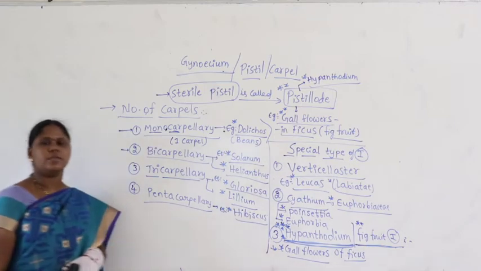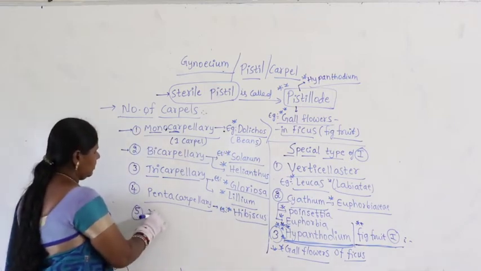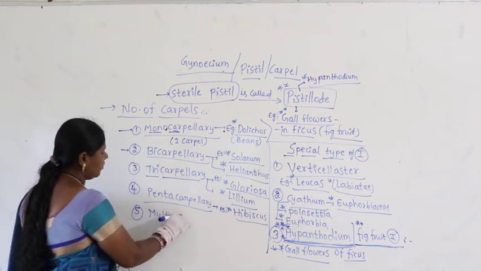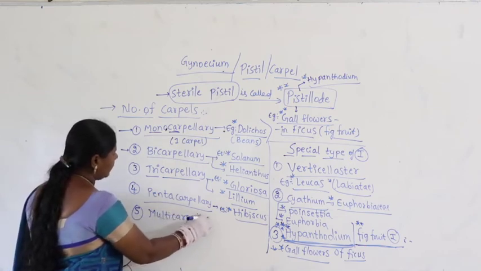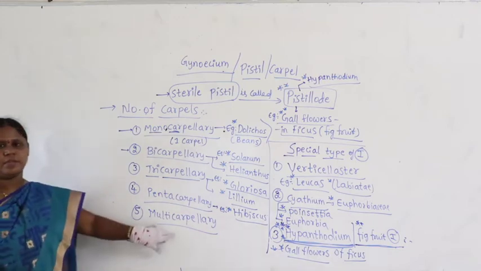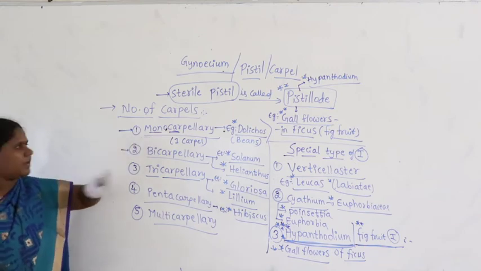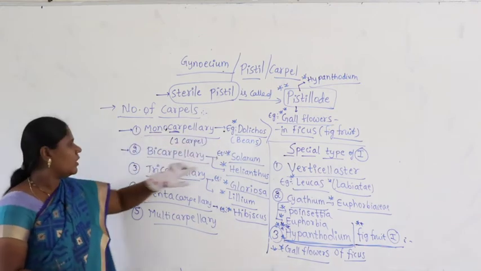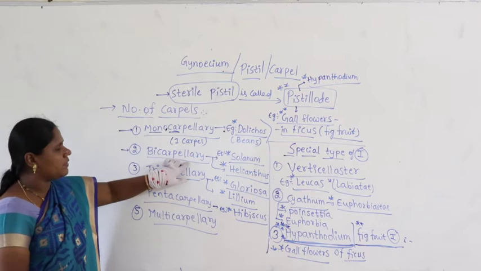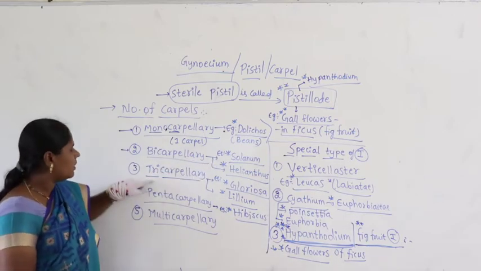Then we also find the condition called multicarpellary. Multicarpellary means many carpels. So, you can easily identify, right? Mono means one carpel, example Dolichos. Bi means two carpels, found in Solanum and Helianthus. Examples are important.